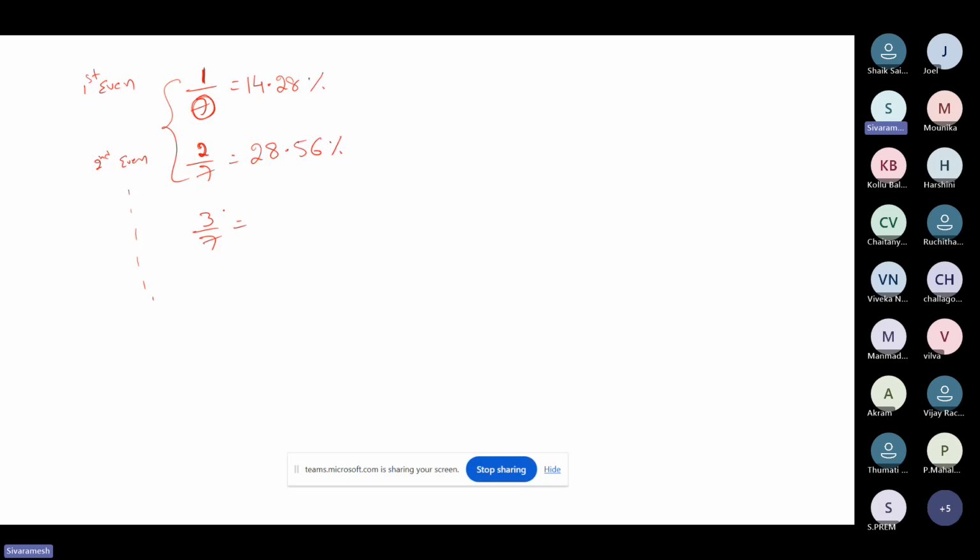Now in a similar way, you can go with 3 by 7, the third even number: 7 sixes are 42, so that is 42, double is 84%. And it keeps on going. No need to go further, but just remember 1 by 7 and 2 by 7. These are the most frequently asked questions, and there are many cases in mixtures and alligations where we use these percentage values. So 1 by 7 means 14.28%, 2 by 7 means 28.56%.